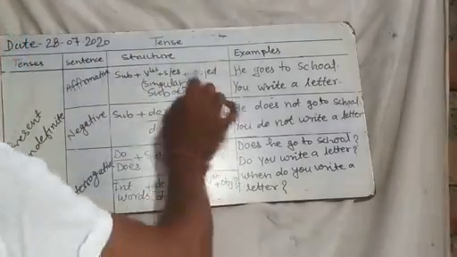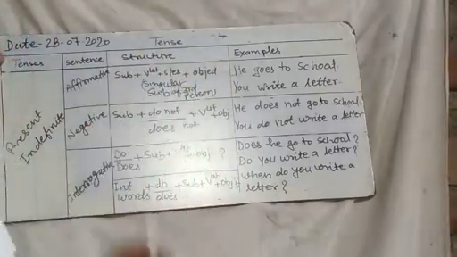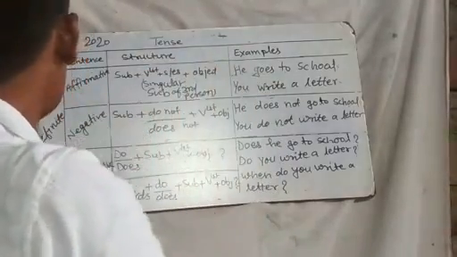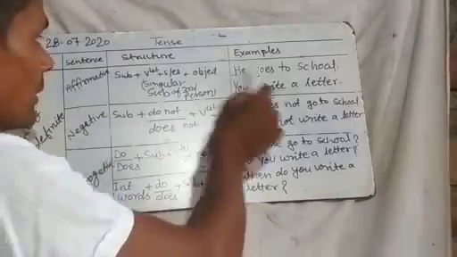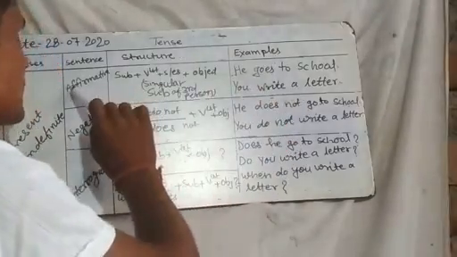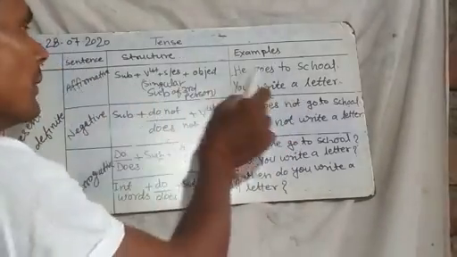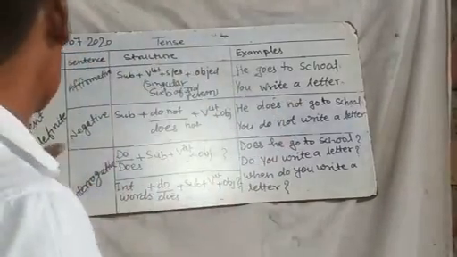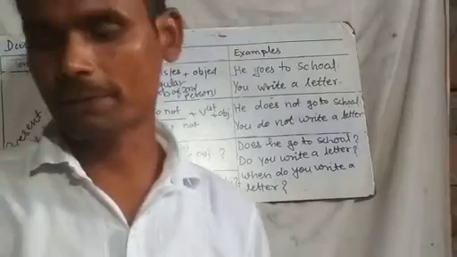In the same way, examples related to this tense are given, each with the related sentence structure. So the present indefinite tense is clear.